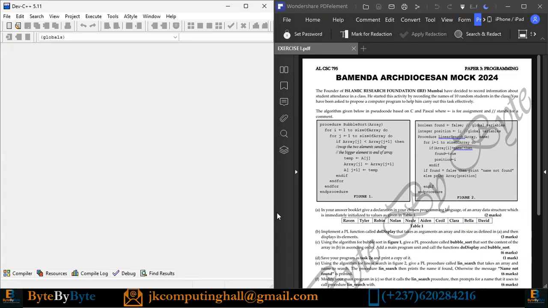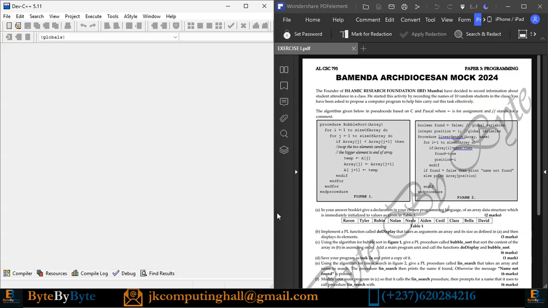The question says, the founder of Islamic Research Foundation IRF Mumbai has decided to record information about student attendance in a class. He started this activity by recording the names of 10 random students in the class. You have been asked to propose a computer program to help him carry out this task effectively. The algorithm is given below in pseudocode based on C and Pascal, where the arrow is for assignment and double forward slash stands for a comment. So we have the procedural result and we have figure 2.